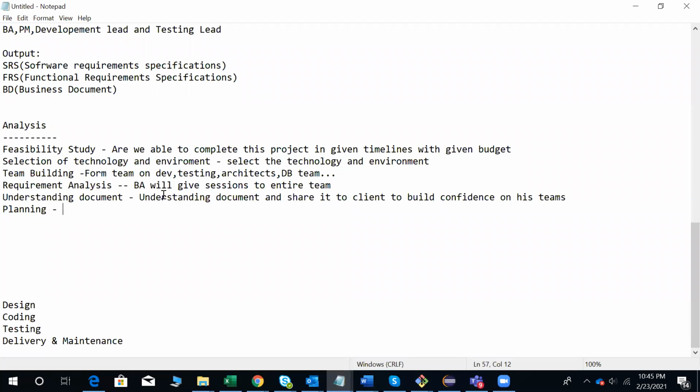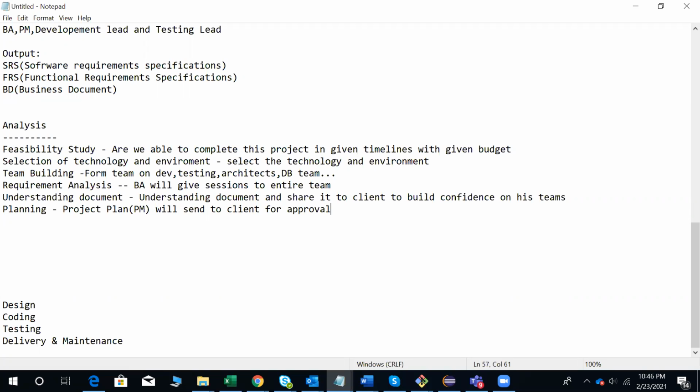So for the approval, once the client feels that this plan is okay for him, the development plan and test plan, then we are going to start with the actual project activities. Planning means a project plan. Usually it will be prepared by the project manager. The project manager will prepare that and send it to the client for approval. So this is what is going to happen in the analysis phase.